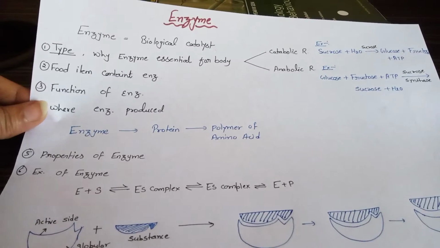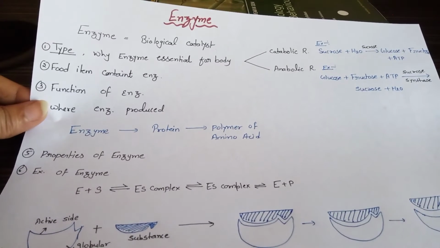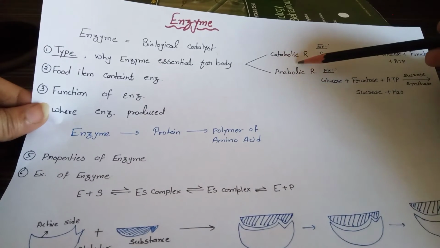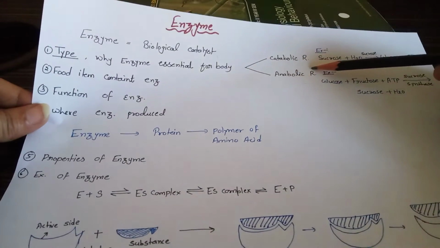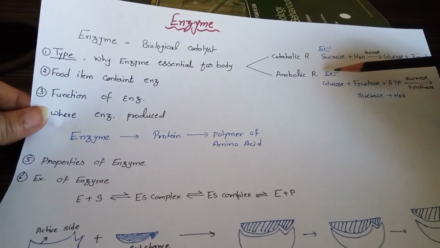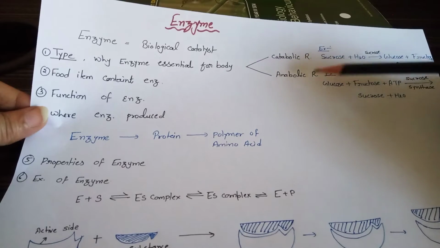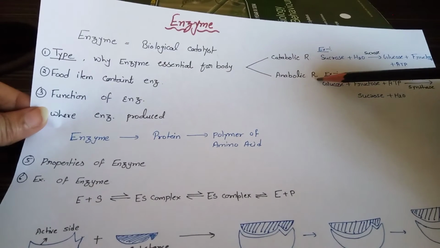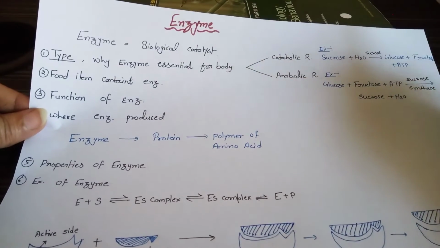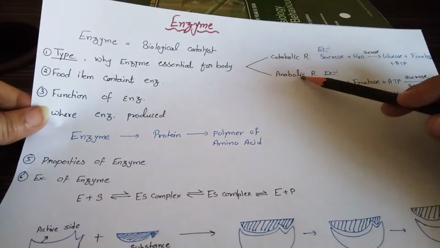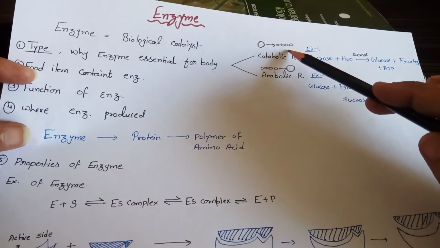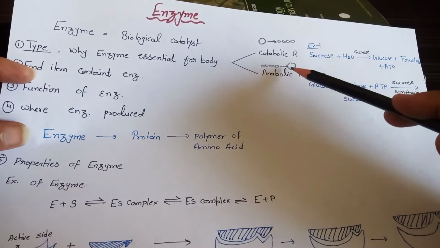Enzyme is a catalyst. There are two types of metabolism functioning in our body. First is catabolic reaction, second is anabolic reaction. Catabolic reaction involves the breakdown of bigger molecules into smaller molecules, like oxidation and hydrolysis, and anabolic involves synthesis of molecules, usually requiring energy. Small molecules collect and make a big molecule, that is called anabolic reaction.